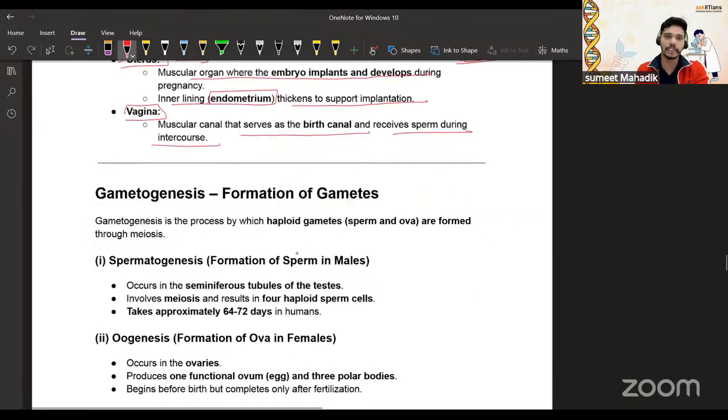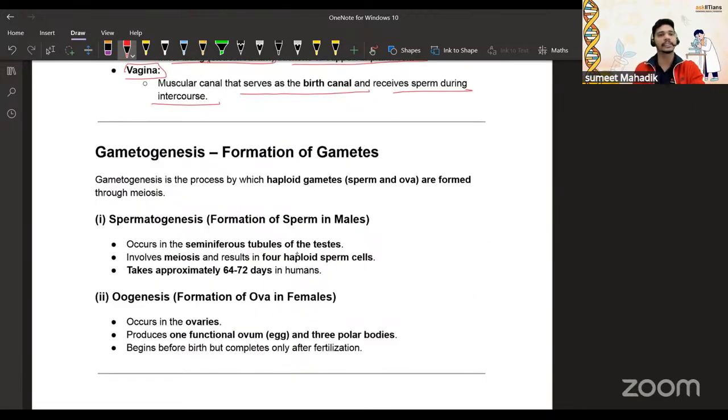Now, gametogenesis, formation of the gametes. Gametogenesis is the process that produces haploid gametes. Again, why haploid gametes? The answer is the same: to maintain the chromosomal number. Spermatogenesis, formation of sperm in males, occurs in the seminiferous tubules of the testis, involves meiosis and results in four haploid sperm cells. It takes approximately 64 to 72 days in humans, right? So spermatogenesis is the process of formation of sperm.